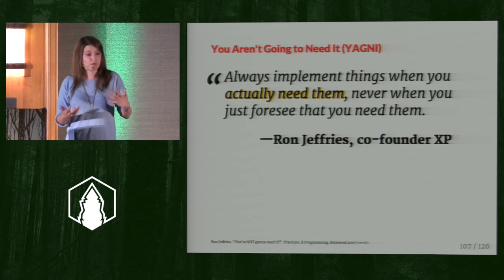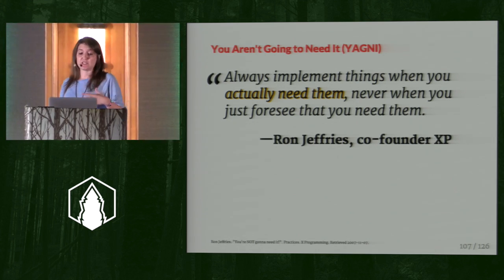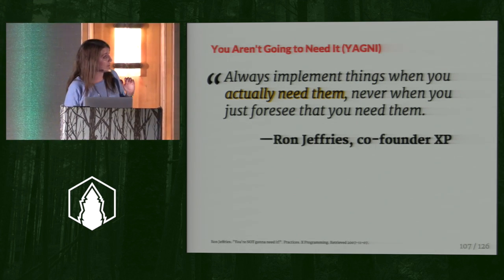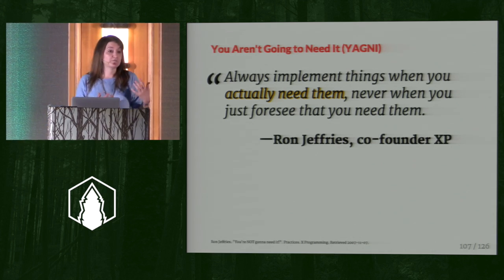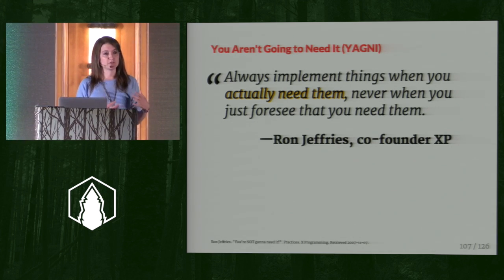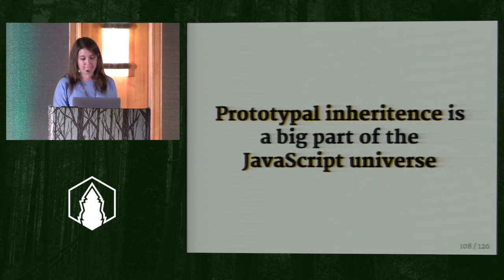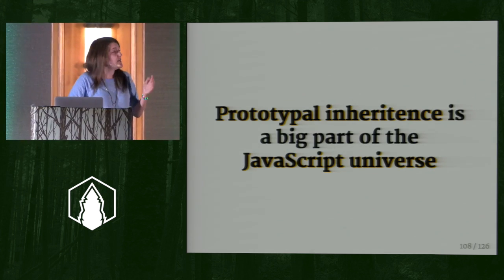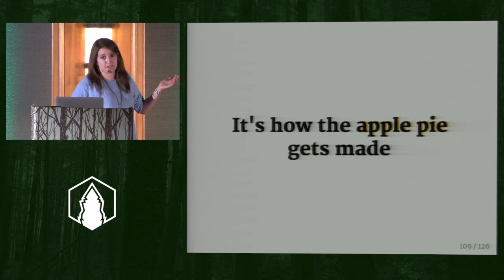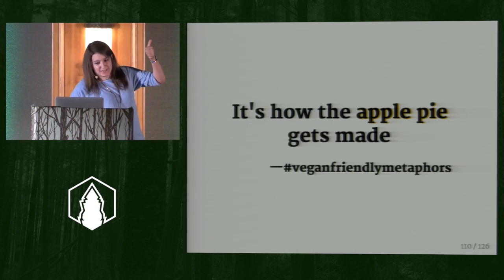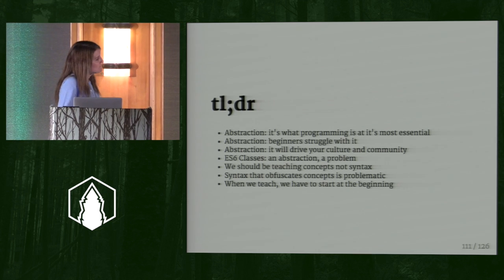All right? We know as software developers that we should really only implement things when we actually need them, never when we just foresee the need for them. All right? However, this has been a really strange concept in computer science education. All right? So prototypal inheritance is a big part of the JavaScript universe. All right? It's how the apple pie gets made. Vegans, yay. All right?